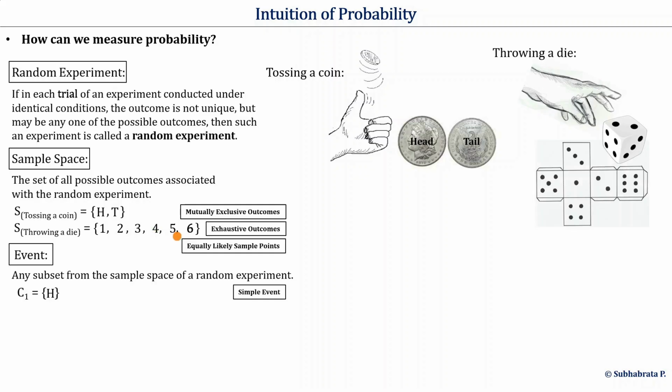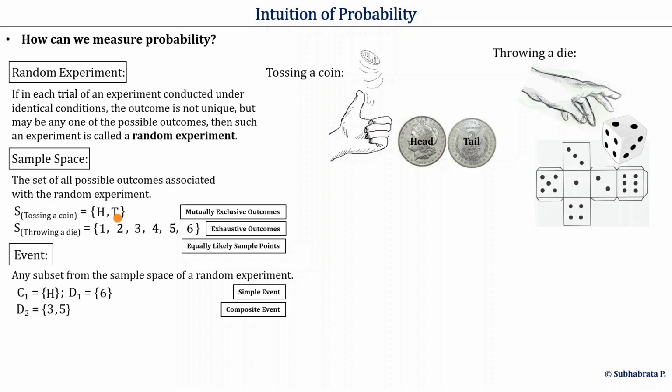Here a subset of this sample space containing 6 only is another simple event. If an event can be expressed as a union of 2 or more simple events, it is called a composite event. For example, if we take an event containing 3 and 5, it is a composite event.